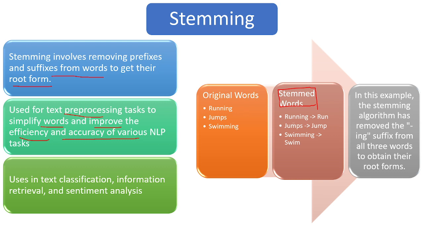So stemming tries to remove the prefixes and suffixes. In the case of running, after stemming it will be run. Jumps, it removes the s and forms jump. Swimming, it removes the ing and forms swim. In this example, the stemming algorithm removes the suffixes, ing and s, from the three words to obtain their root forms. So the stemming algorithm works like that.